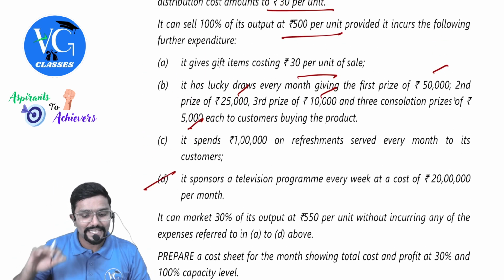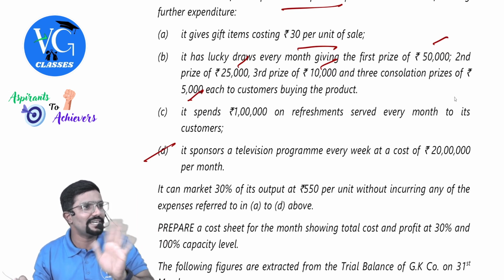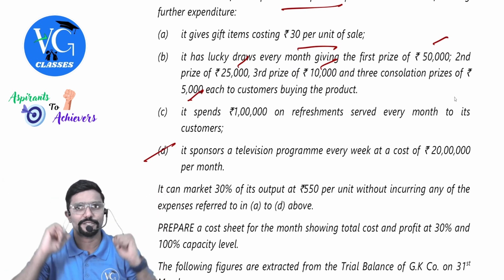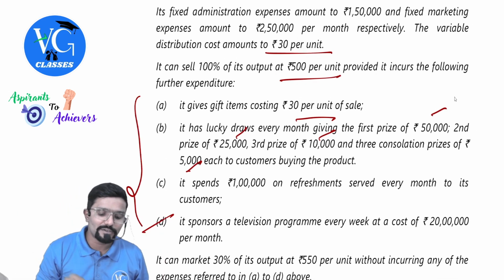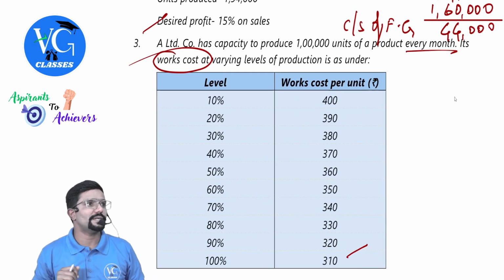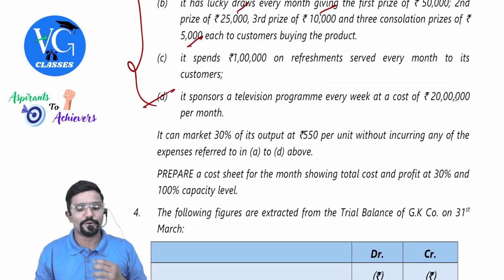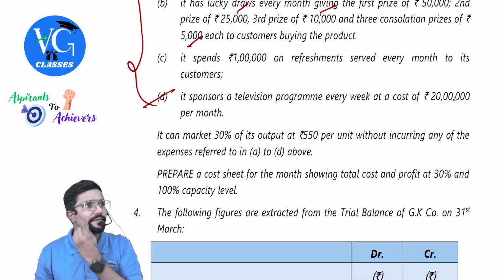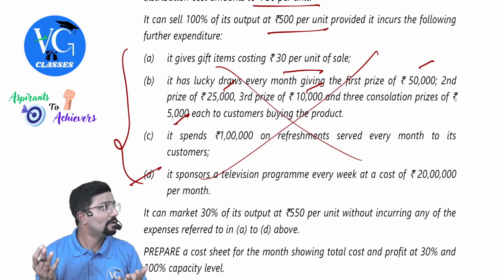Okay. Means, guys, they are giving you one more pattern. In our earlier question, there was a January, February story. But here, not January, February. They are giving you two options. If you produce and sell 100%, then this is the additional cost you have to incur, and the works cost would be 310 per unit. But you have one more option: 30% of the output you will produce and sell at 550, but none of these expenses will come. Others will be there.